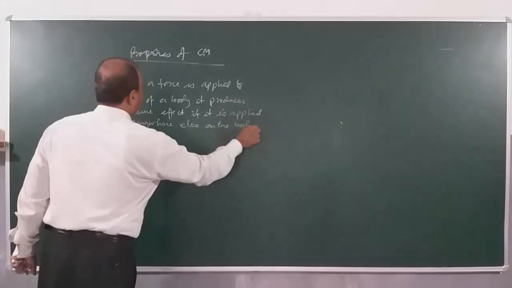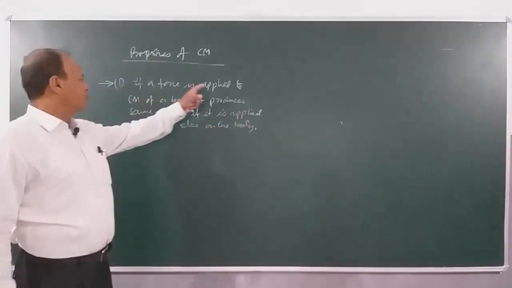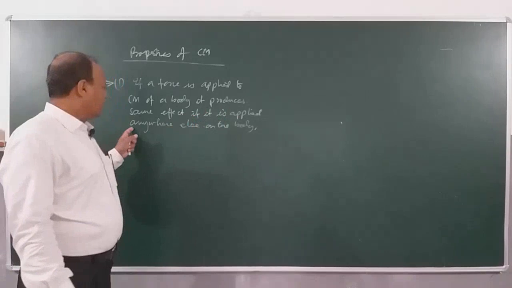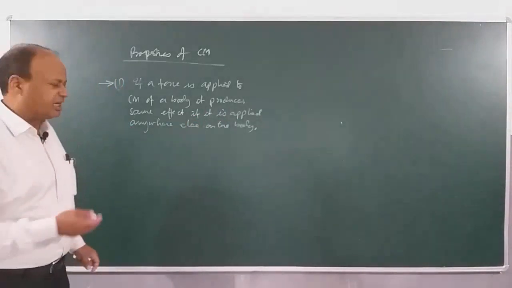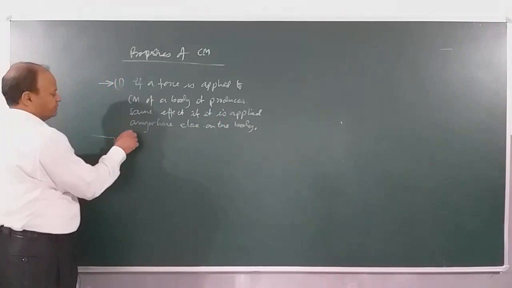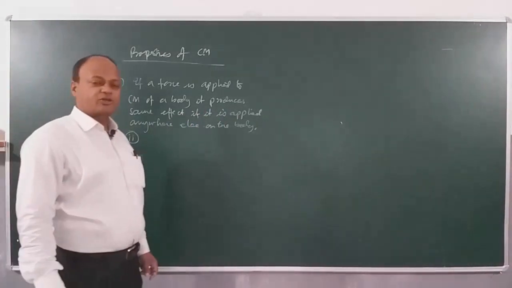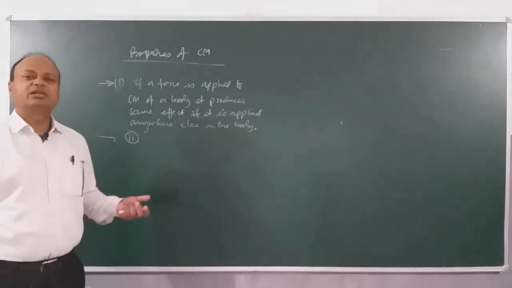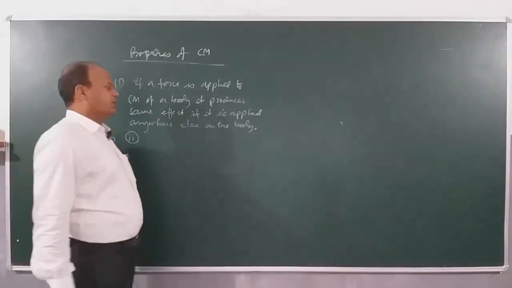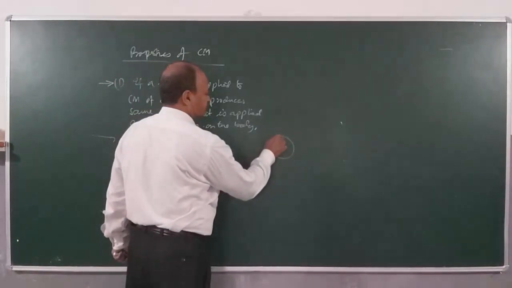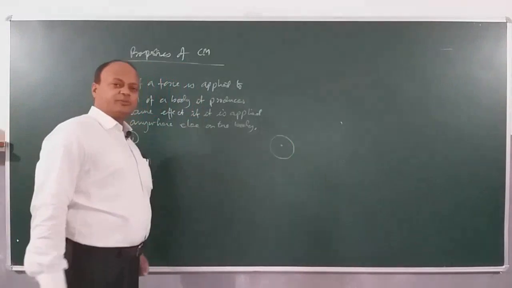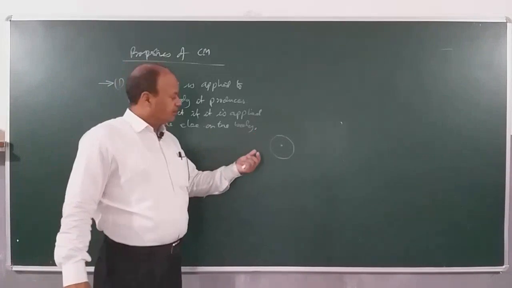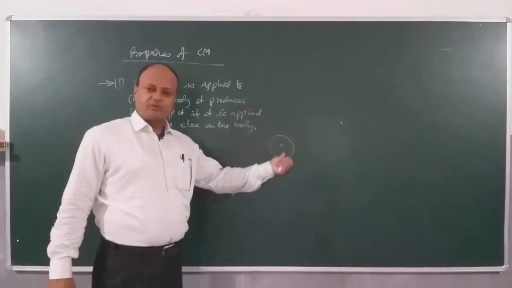Now here we have written it. If a force is applied to the center of mass of a body, it produces the same effect as if it is applied anywhere else on the body. We have discussed this many times before. Now the second property is, if you have an object which has a regular shape and size, then its center of mass is the same as the geometrical center of the body. For example, if you take a sphere, its center is the geometrical center. Center of mass is the what? Geometrical center. If you take a disc, then also center of mass is the geometrical center.